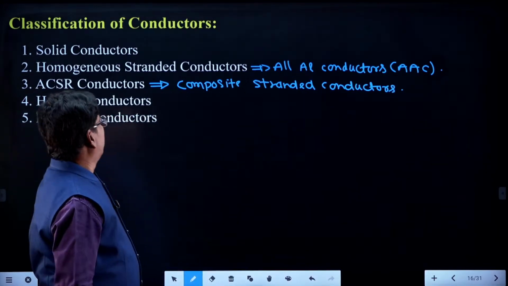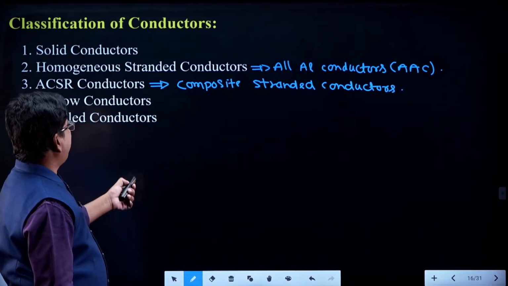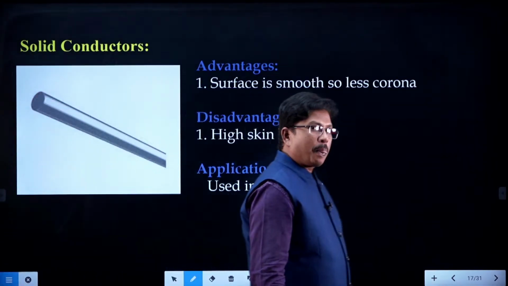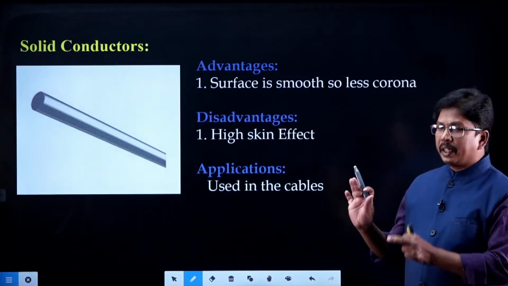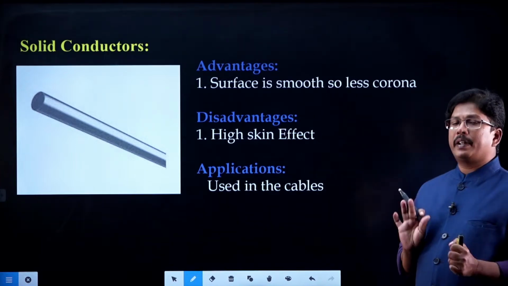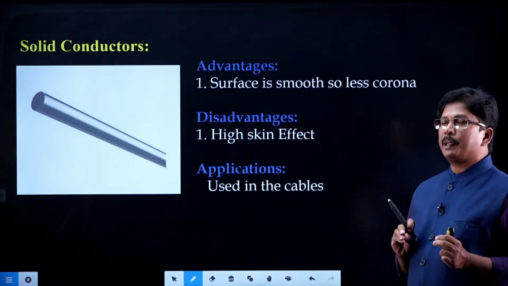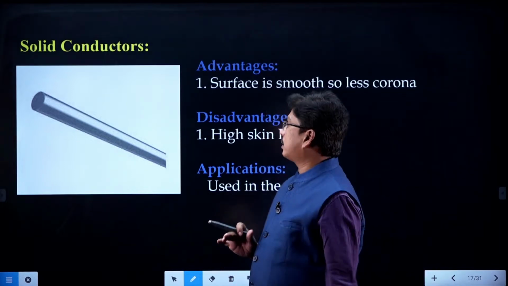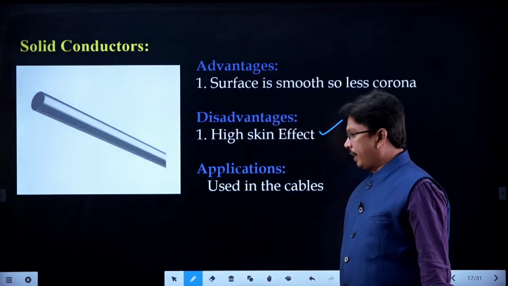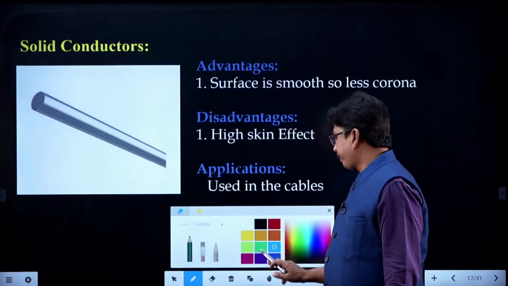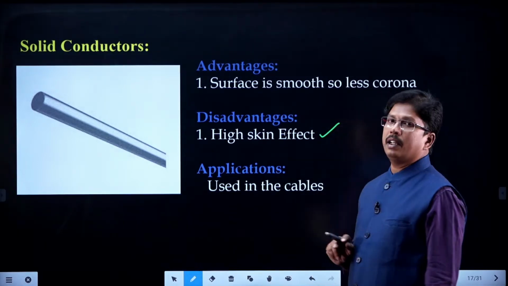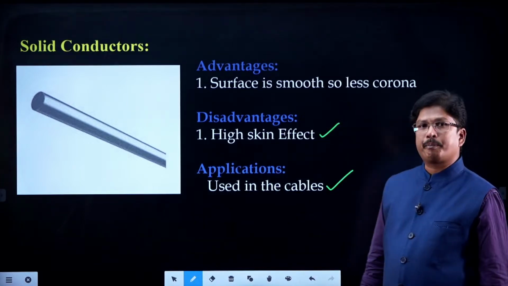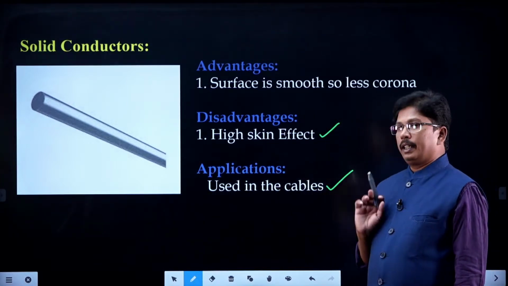We will see here. First of all, we have the solid conductor. In a solid conductor, the surface is very smooth, that is why corona phenomenon is very less. That is why with respect to corona we can use solid conductors, but the problem with the solid conductor is that it has a very high value of skin effect, right. And the application is in cables. That is about the solid conductors, right.